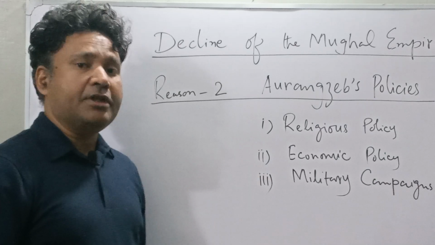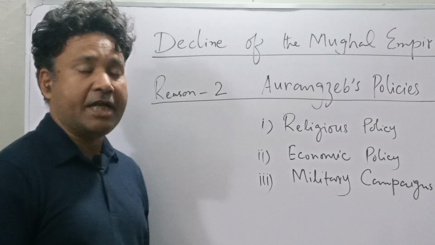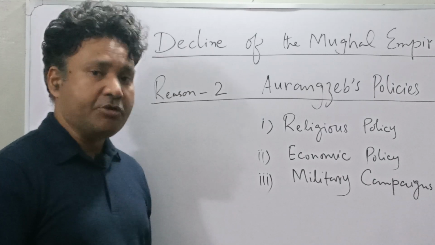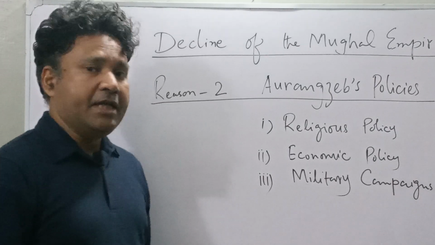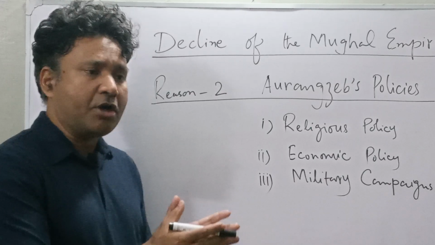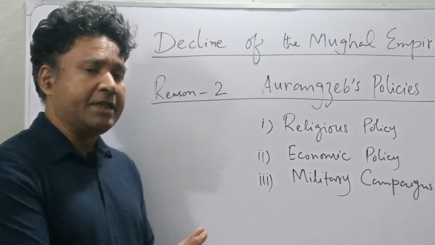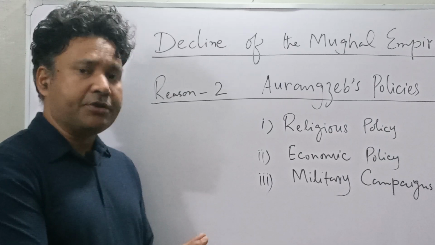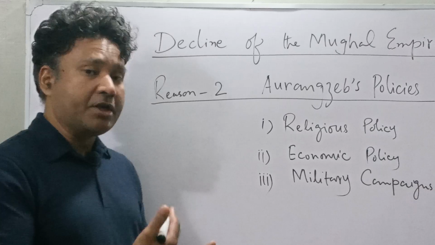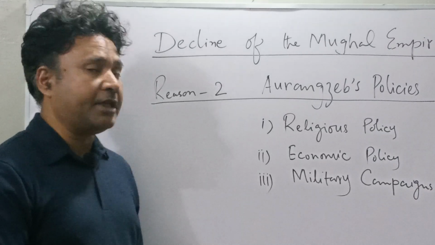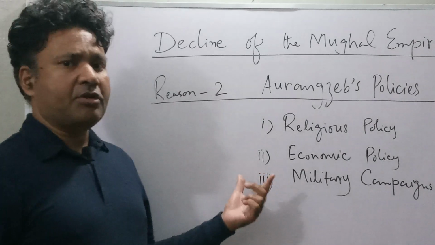And this later on put pressure on the Mughal treasury, and at the same time it led Aurangzeb to introduce new taxes that contributed to his decline later on. So basically, Aurangzeb's policies led to the division in India. These policies caused the unpopularity of Aurangzeb's rule, and at the same time created economic tension in the empire. So we can very briefly look at these policies.